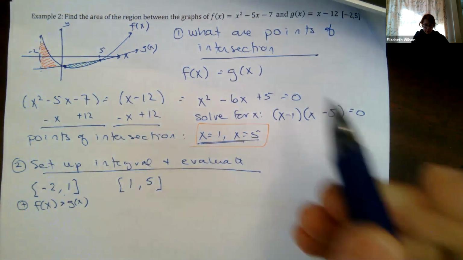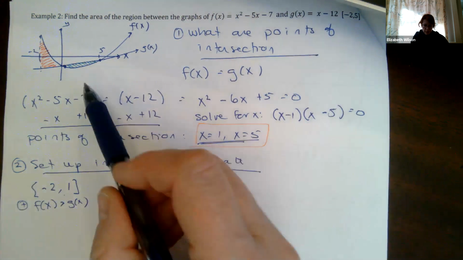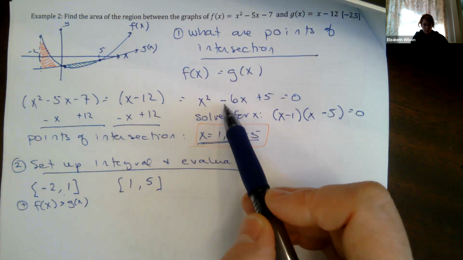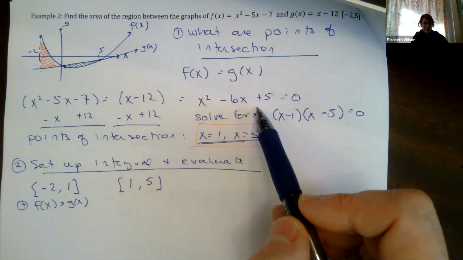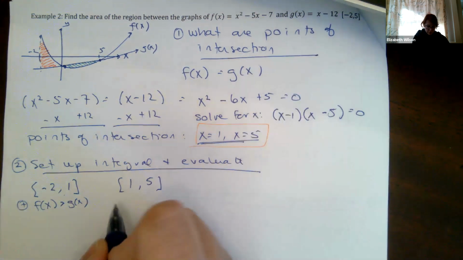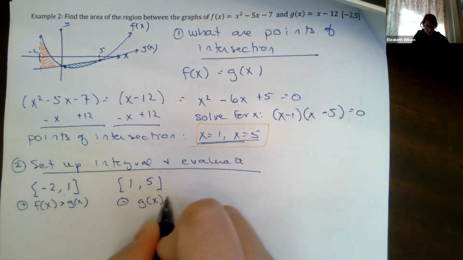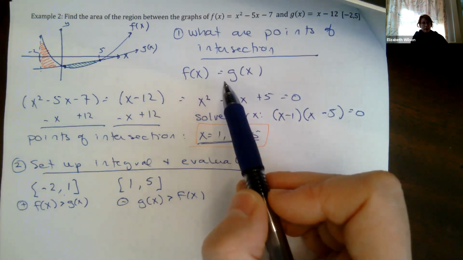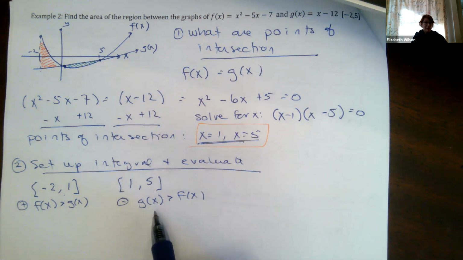Okay. If I plug in a number from 1 to 5, let's say I plug in 2. So this is going to be 4 minus 6 times 2, 4 minus 12 plus 5, right? It's going to give me a negative number. And the negative number means that g of x is greater than f of x. It's negative because remember we did f of x minus g of x, right? So in this case, that means g of x is bigger than f of x.